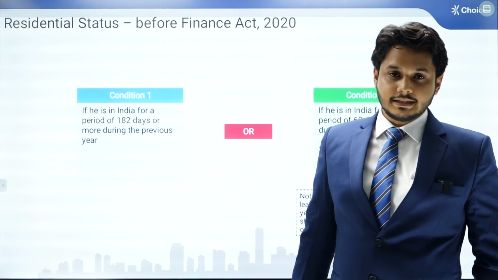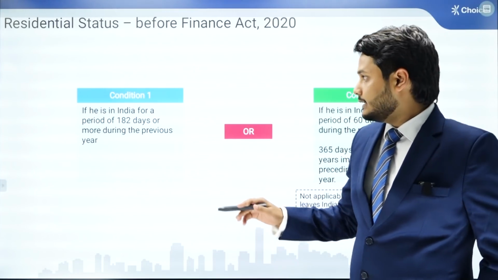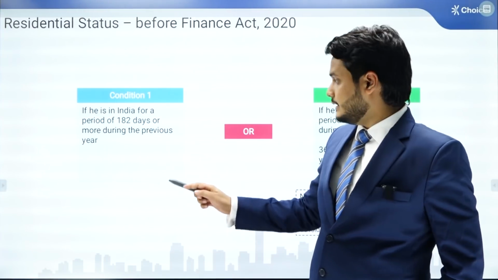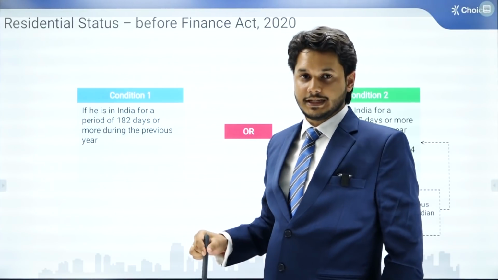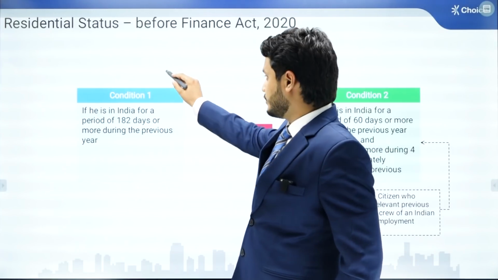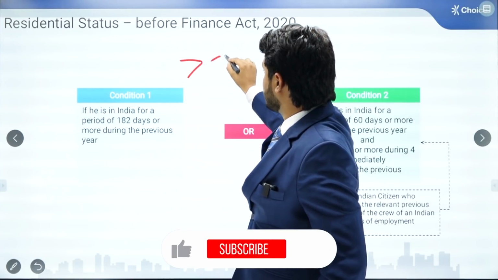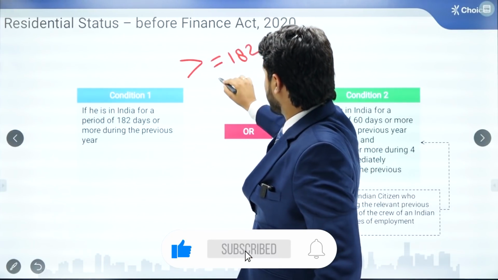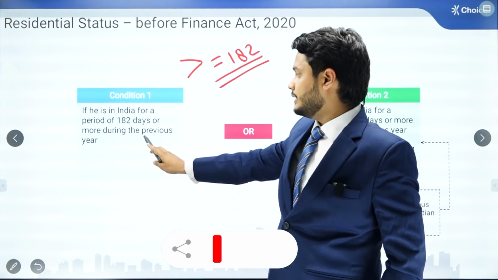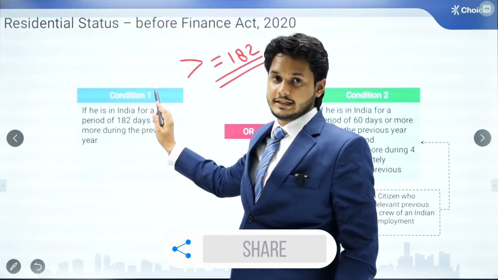Before the amendment of the Finance Act 2020, there were two simple conditions to decide the residential status. The first one is whether anybody has stayed in India in the previous year, that means the financial year for which the income tax return is being filed, for 182 days or more. So anybody who has stayed for more than or equal to 182 days in the previous year will be considered a resident of India as per the first condition.